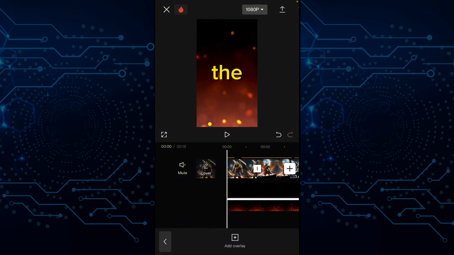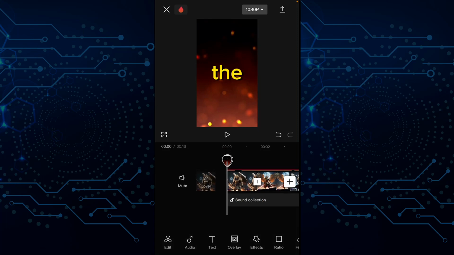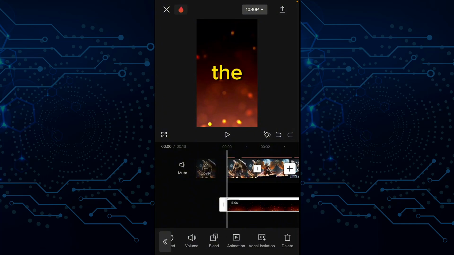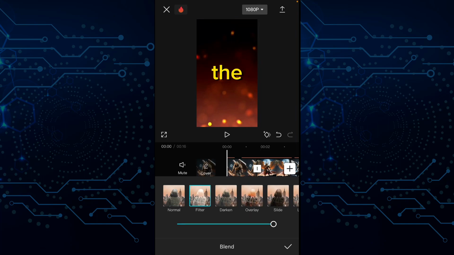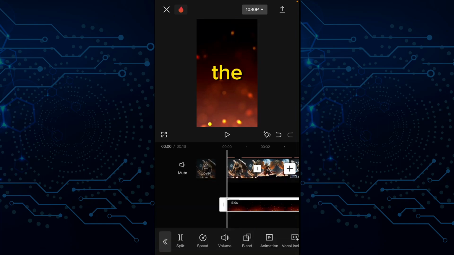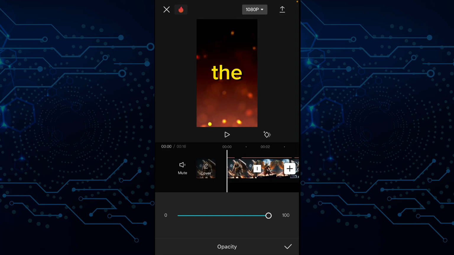Yes, that is it. This time around we are going to blend our overlay. We're not going to use mask, so we select blend, so select filter, check, and you swipe to the left and select opacity. So you tap on opacity and make sure you reduce the opacity a bit.